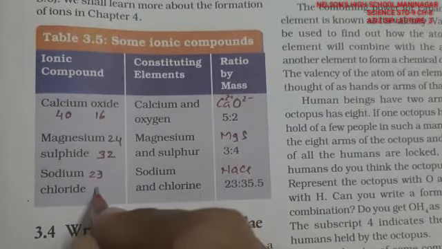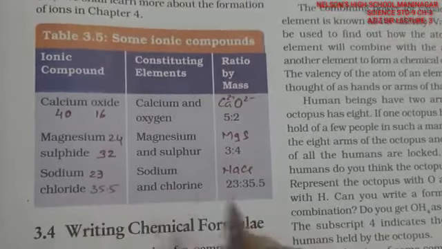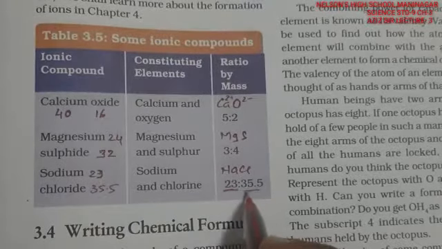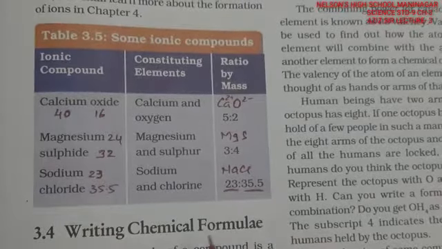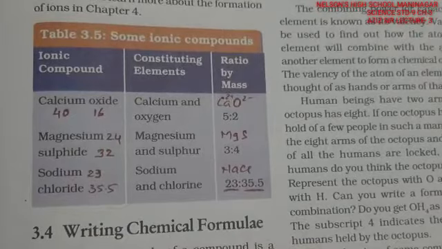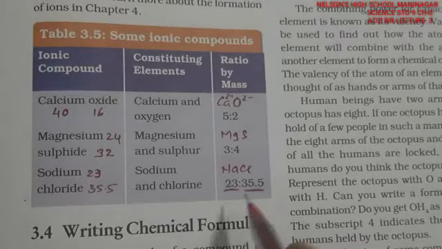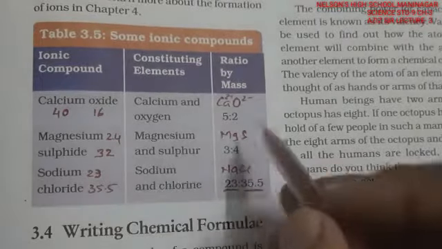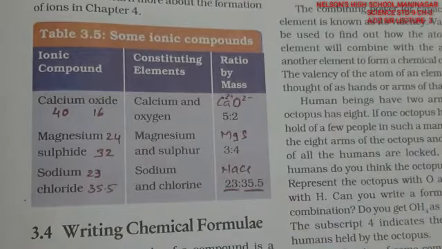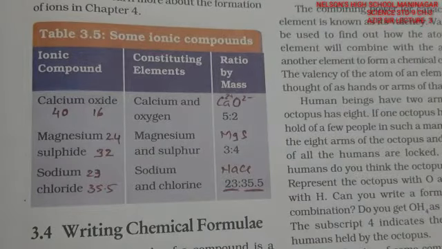Sodium mass is 23 and chlorine mass is 35.5. So the ratio is written as 23 and 35.5. They have been written directly because they are odd numbers and cannot be divided further. But in the other sums, they can be divided, so they have been written in this form, ionic ratios. Thank you for this particular video.